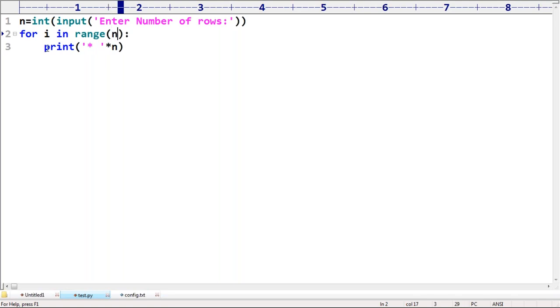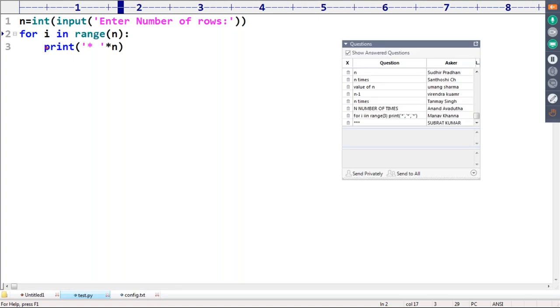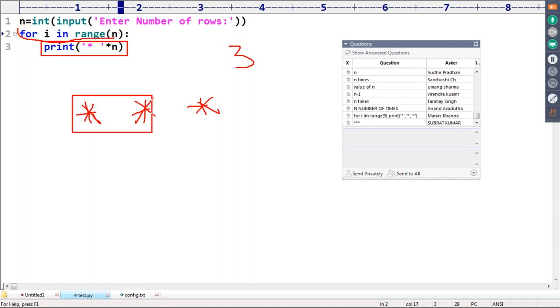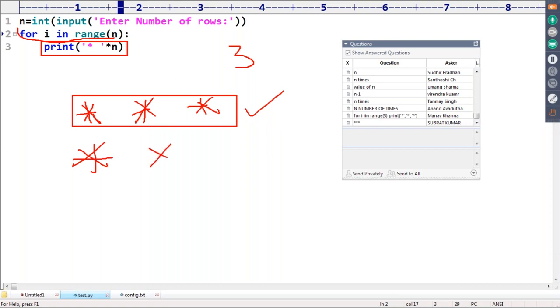Here just observe that n. If I entered the n value as 3, then 3 times this for loop is going to execute. Every time it's going to print like this: star space, again star space, again star space. Like this, how many times is it going to be printed? 3 times, because n value is 3. Then automatically a square of 3 stars we are going to get.